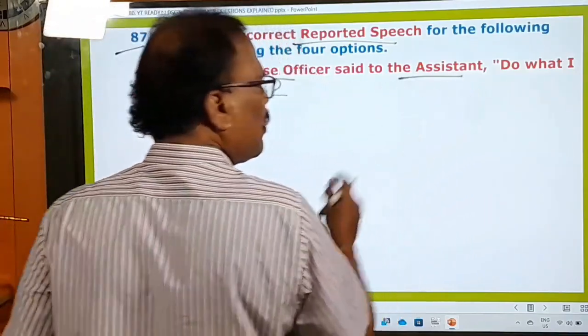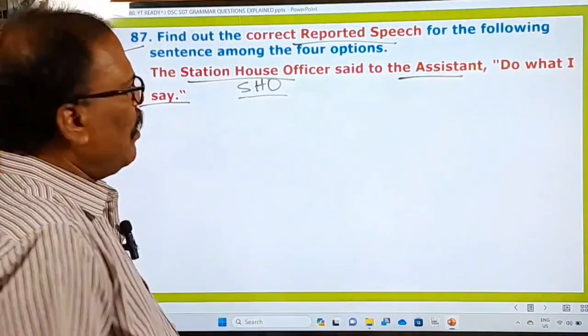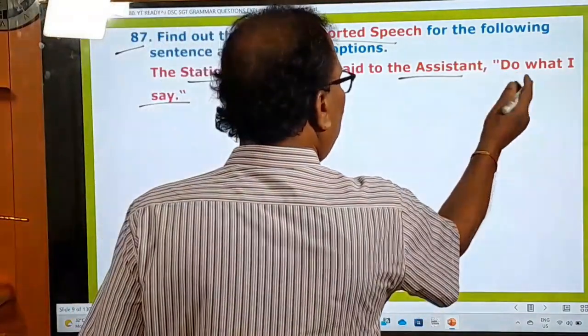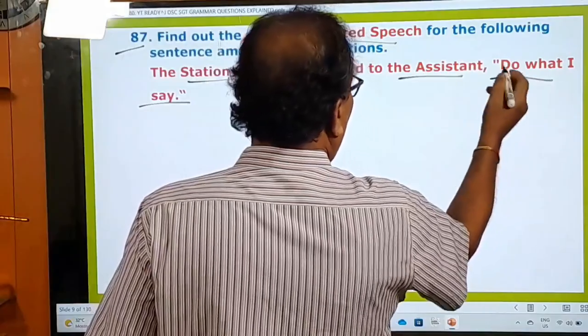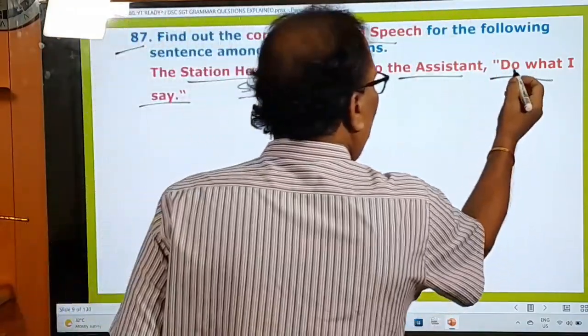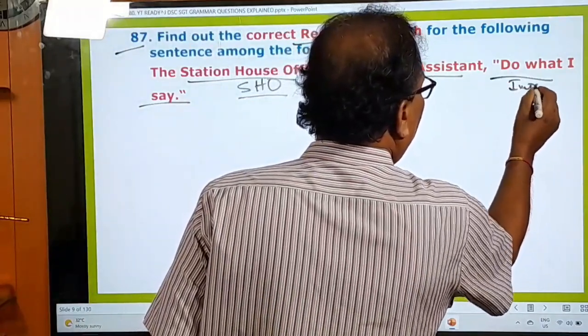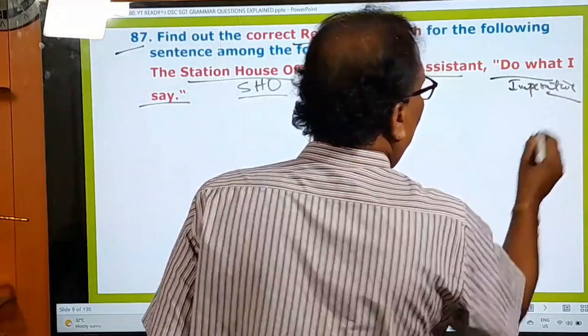He said to his assistant, do what I say. If you observe, whatever is put in the inverted commas is the direct speech. And this is an imperative sentence.